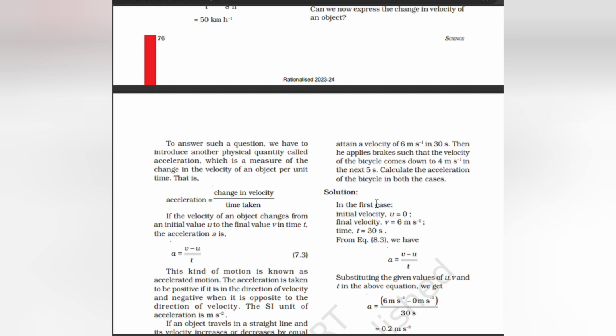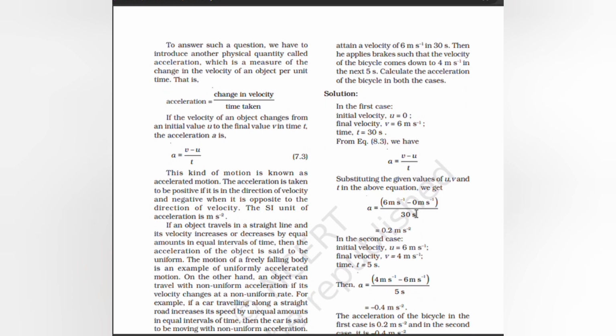In the first case, initial velocity u is equal to 0. The final velocity v is equal to 6 meters per second. Time t is equal to 30 seconds. From the equation we have a equal to v minus u by t. Substituting the given values of u, v and t, a is equal to 6 meters per second minus 0 meters per second by 30 seconds. It is 0.2 meters per second squared.